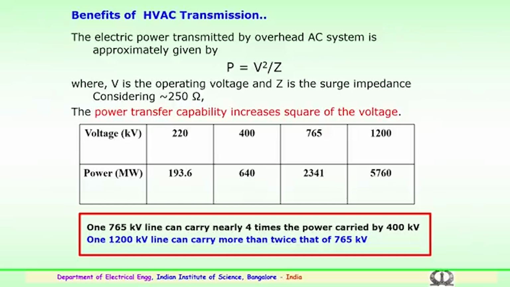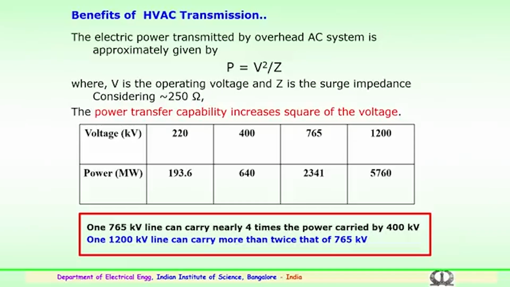Considering a long distance transmission with a surge impedance of 250 ohms, the above formula gives, for a voltage level of 220 kV, a power of 193.6, approximately 194 megawatts. For 400 kV, we get 640 megawatts. For 765 kV transmission, we get 2341 megawatts.